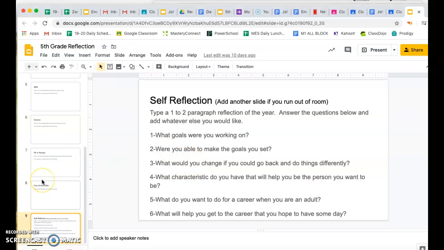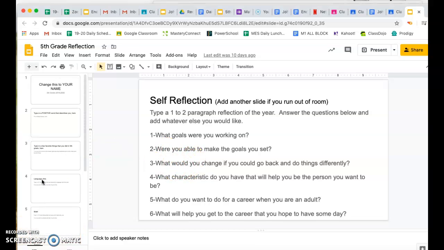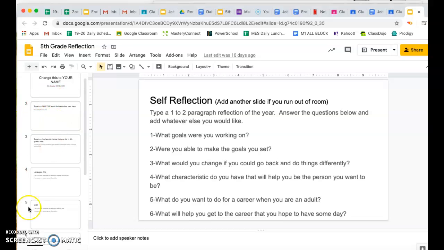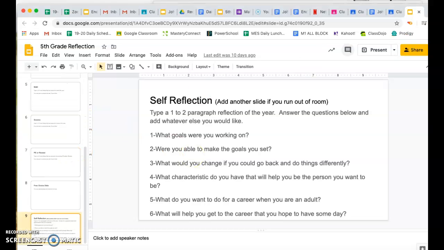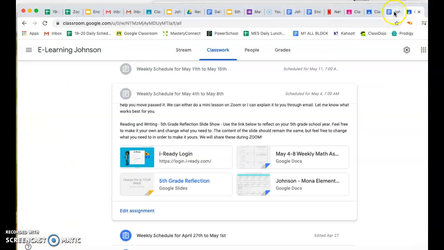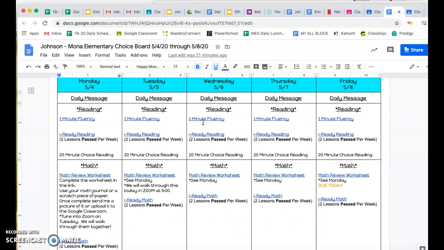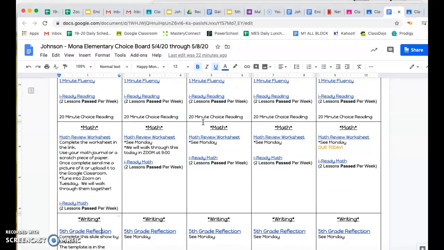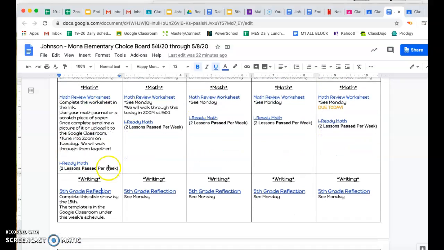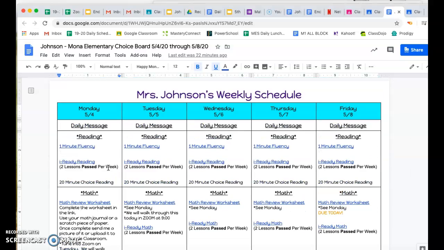And then we are going to share these during our Zoom meetings. So make sure you're doing your best. And make it your own. Like I said, you can make it as creative as you want. So that is what we are going to work on this week. So if you have any questions, reach out and let me know. And then during our Zoom meetings during the week, we'll talk about any questions that you have as well.